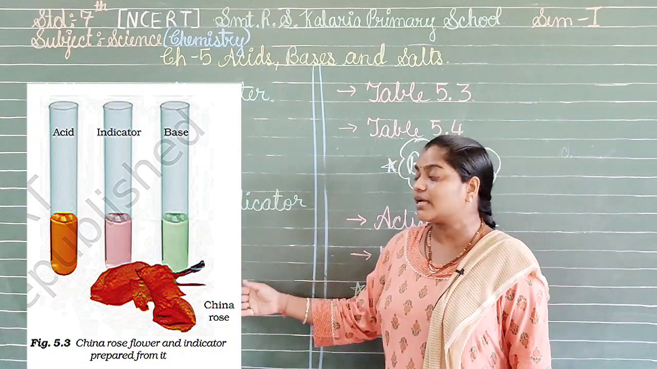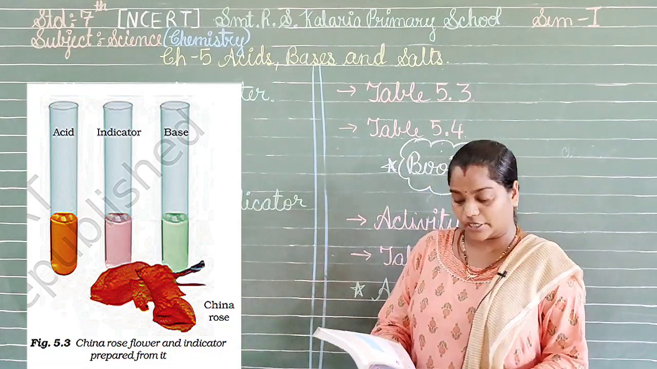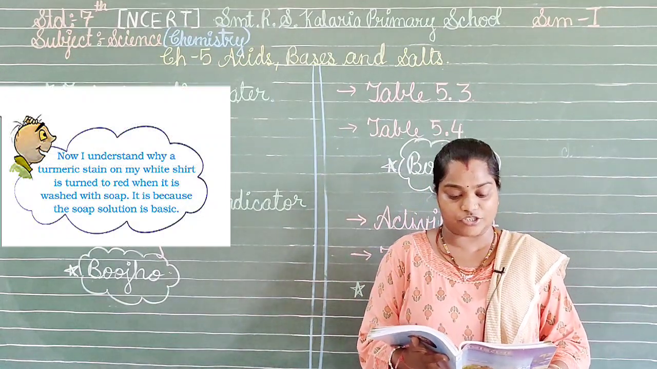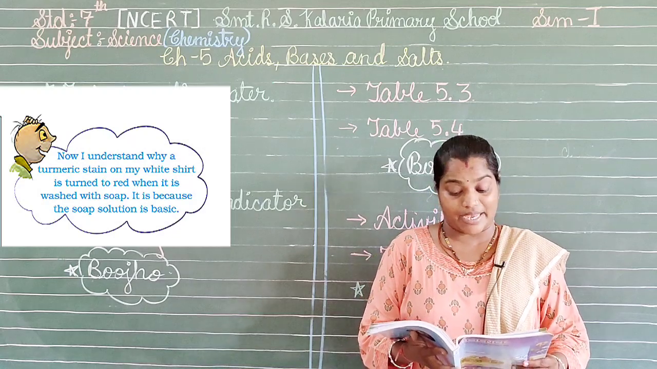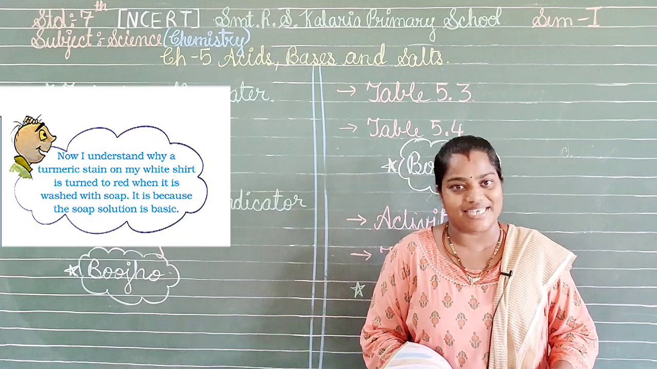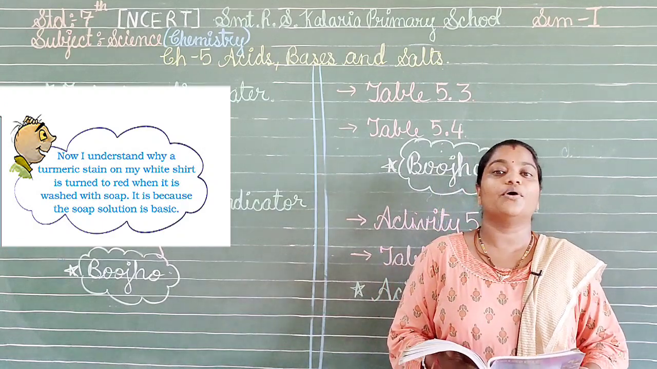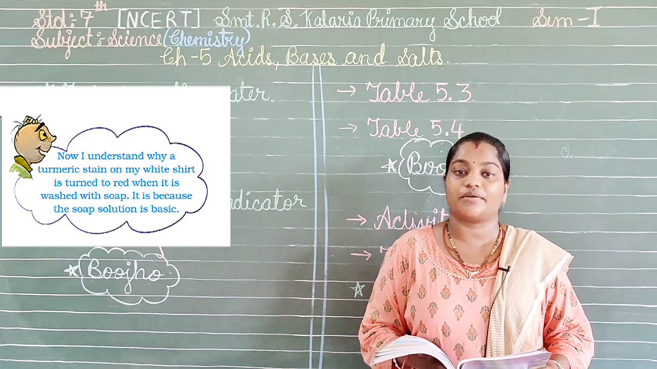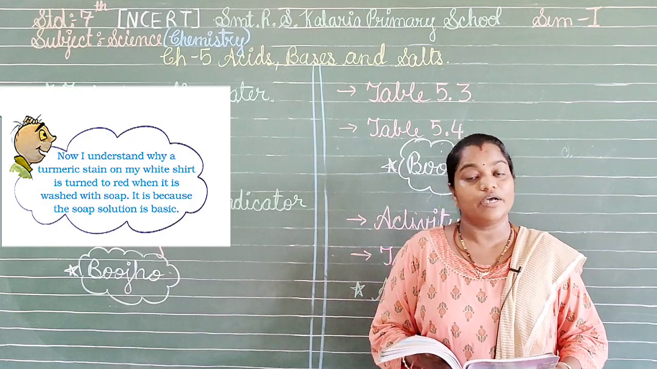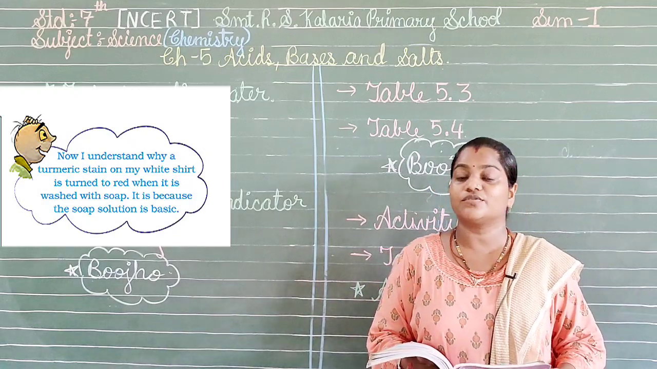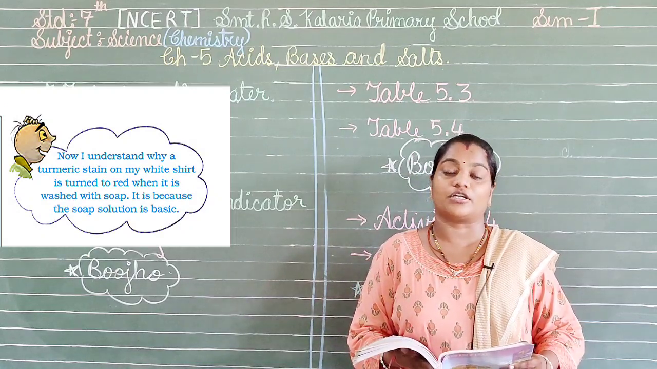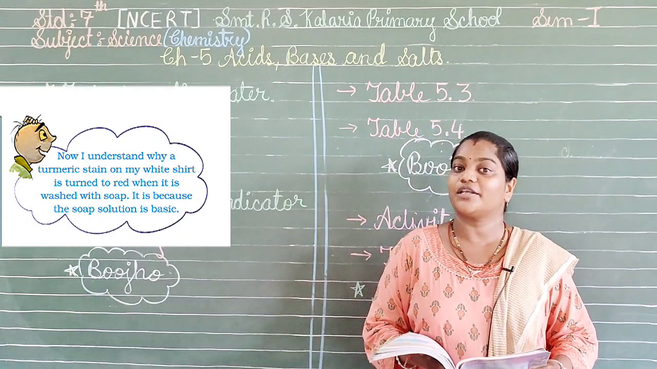Now Bujo is having a query. So Bujo, what is there in the picture? As we can see, now I understand why the turmeric stain on my white shirt turned red when it was washed with the soap. It is because the soap solution is basic, as we have already seen in the video where we made a turmeric chart and added the solutions with the detergent one. So it was giving a red or brownish color. So this was the reason why the white shirt appeared with reddish colored dots or stains, because it was having the turmeric over there.